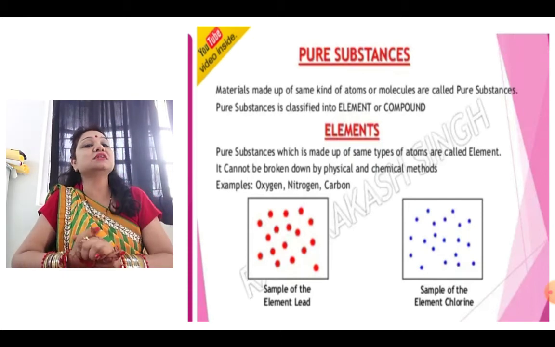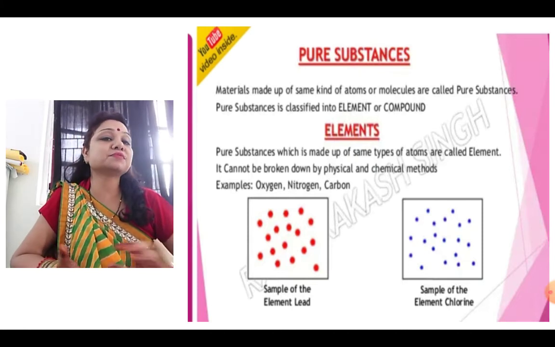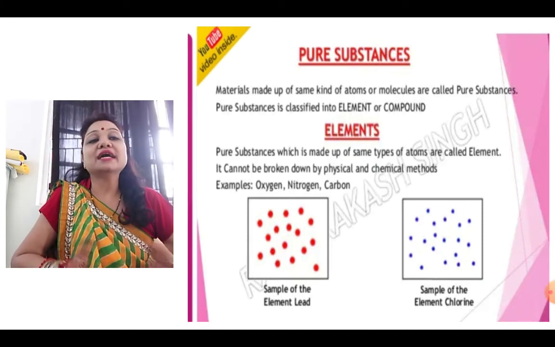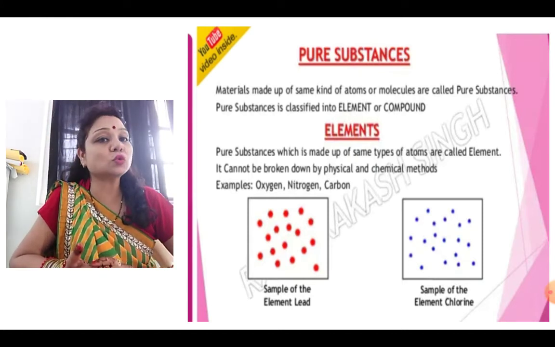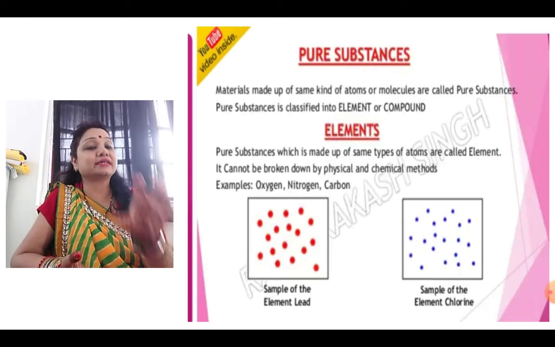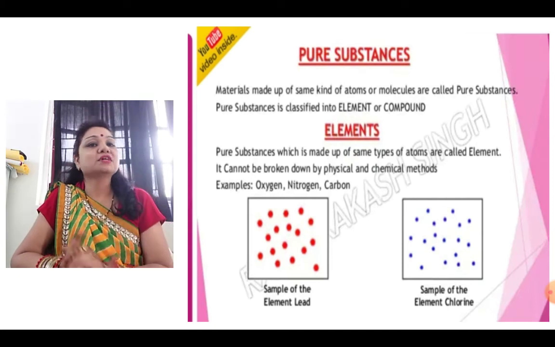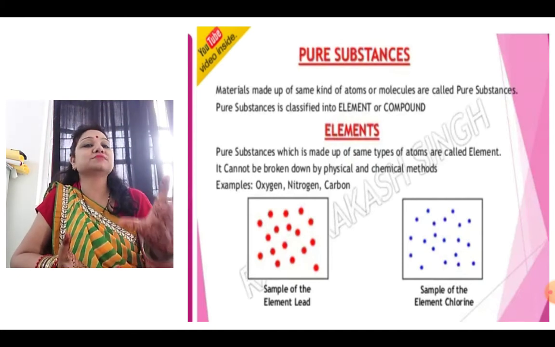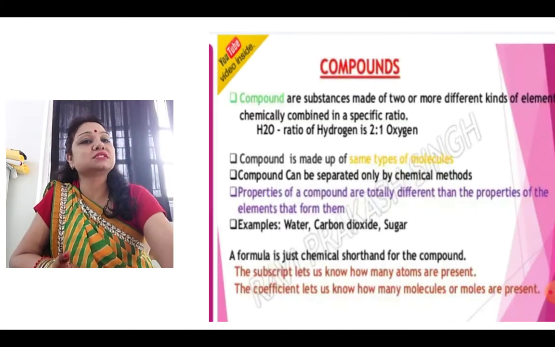See on the screen the example of the sample of element lead and the sample of element chlorine. As you can see on the screen, all the atoms are exactly the same. So in elements, all the atoms are exactly the same.